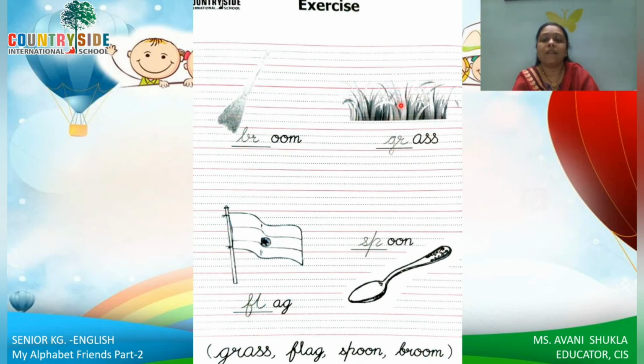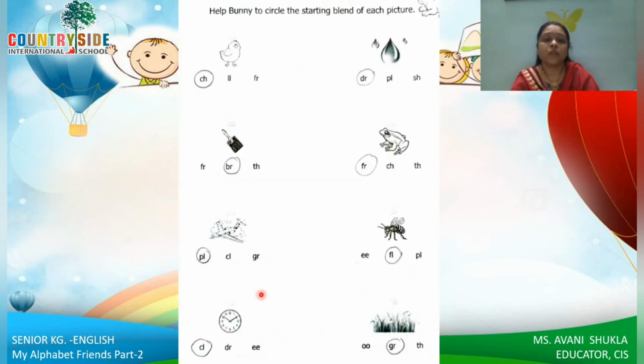And here we have grass. So gr. Then we have spoon. So what is the first sound? Sp. So sp. Then we have flag. So fl, right? So this is the task of the day. These four sounds you have to write. And this is also very easy.